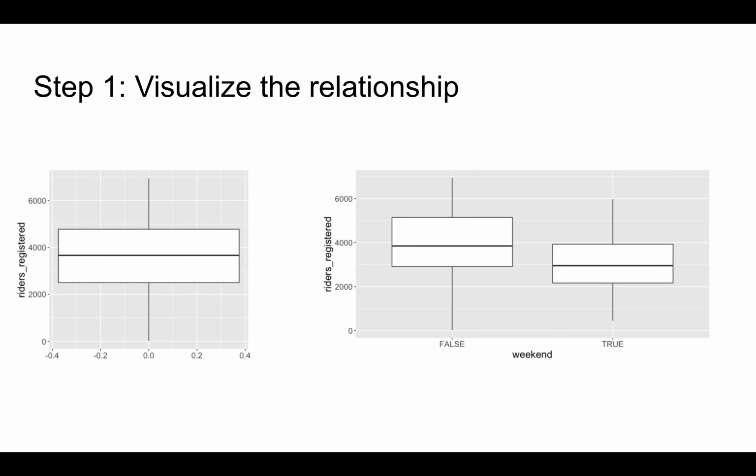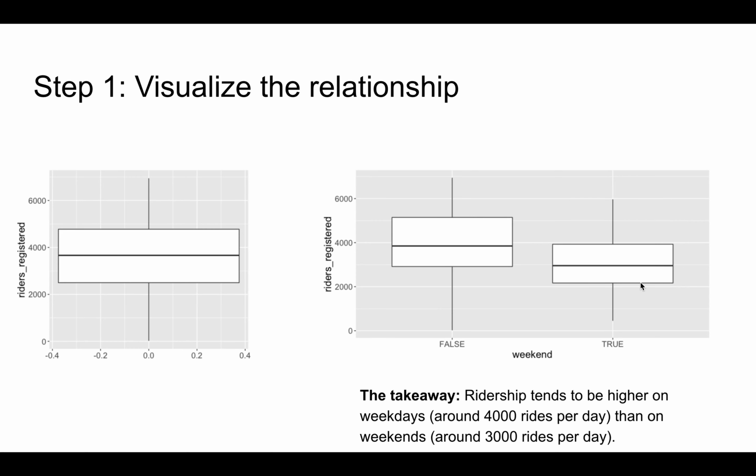In comparing these two box plots, we can explore the relationship between ridership and weekend status. The main thing we see here is that the box is situated higher on weekdays than it is on weekends. For example, comparing the approximate medians within both categories, notice that the median ridership tends to be higher on weekdays at around 4,000 than on weekends when it's around 3,000.